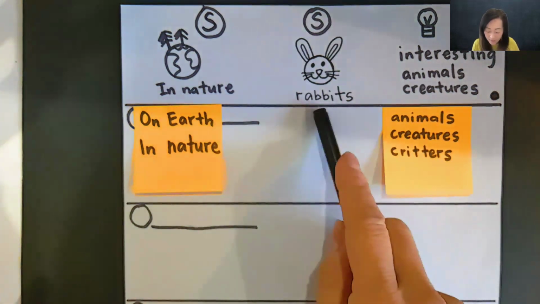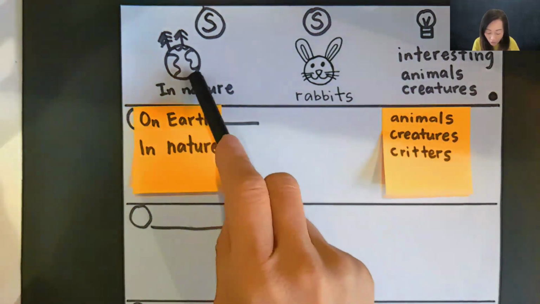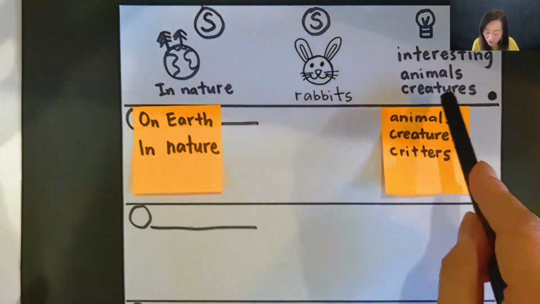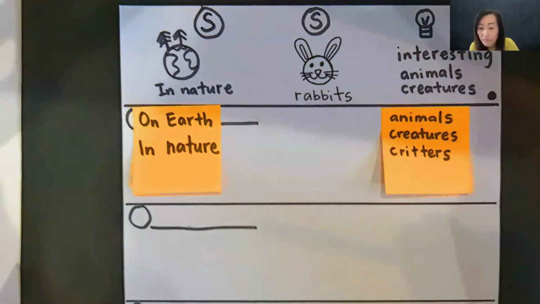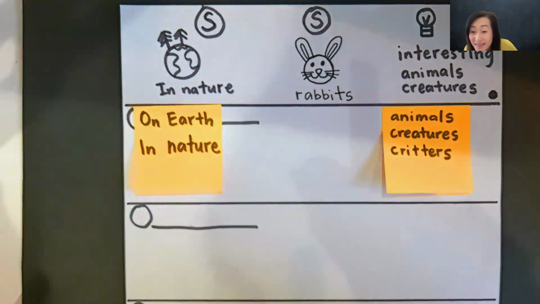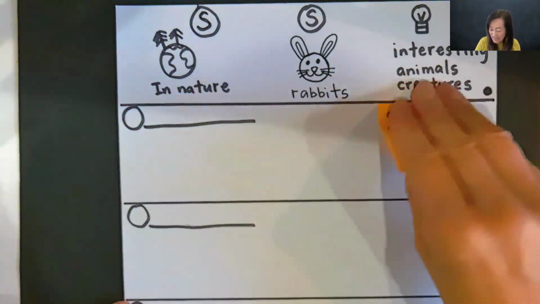In nature, rabbits are interesting animals, period. On Earth, rabbits are interesting creatures, period. Okay, practice saying your sentence. Which one are you going to use? Practice saying your sentence. All right. You'll have more time to practice with your teacher after we're done with our lesson, okay? All right, I'm going to take these off. Let's go ahead and put some details.